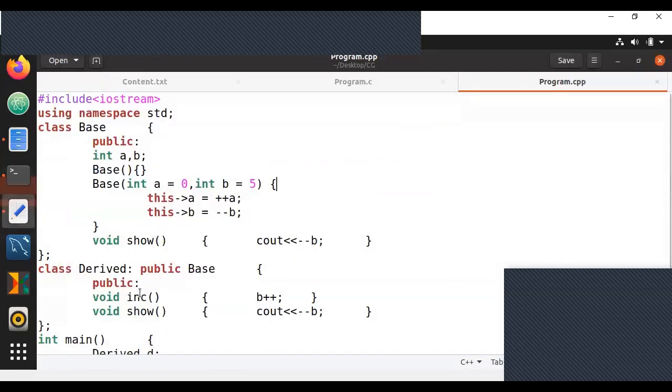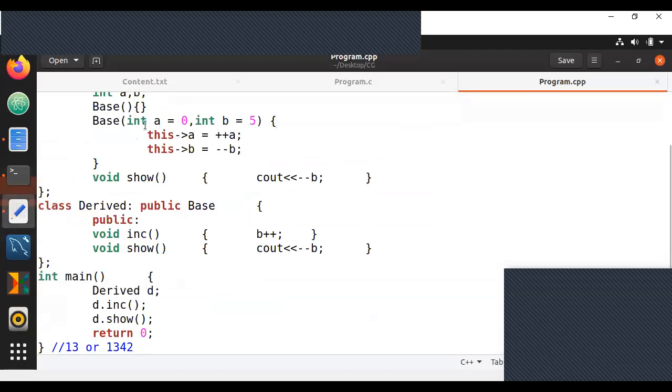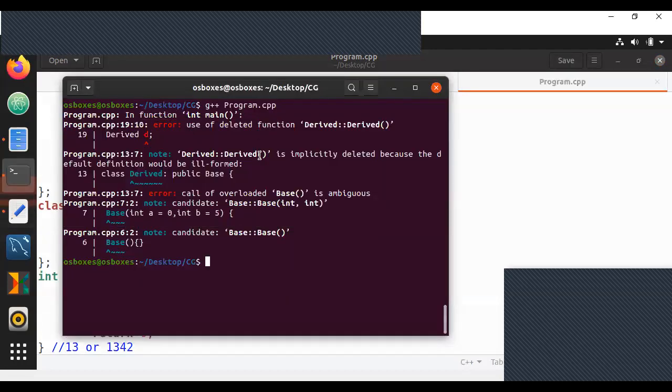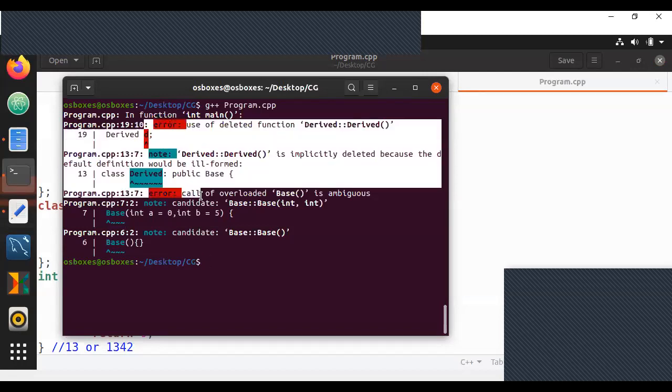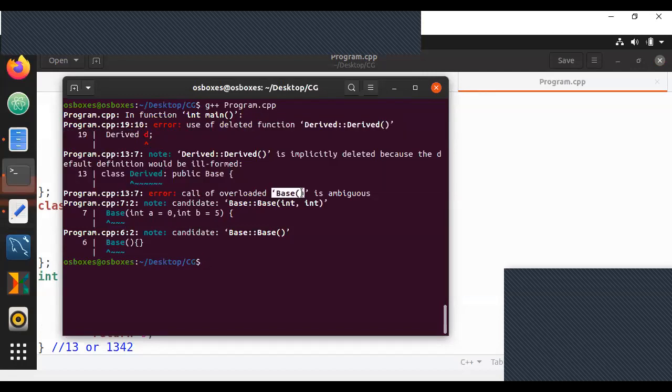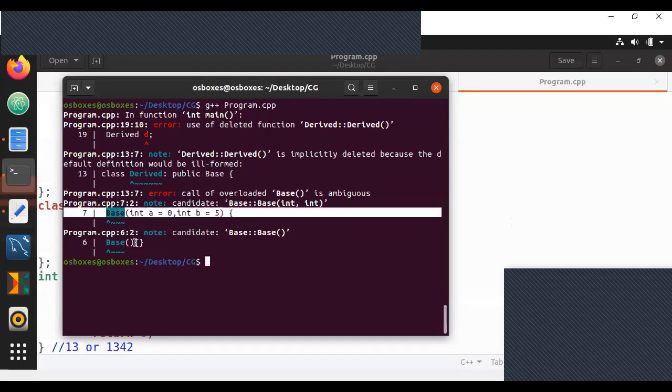So pretty much what's happening here is, when you call through the derived object and it goes to the base function, it says there are 2 candidates to call the base class.